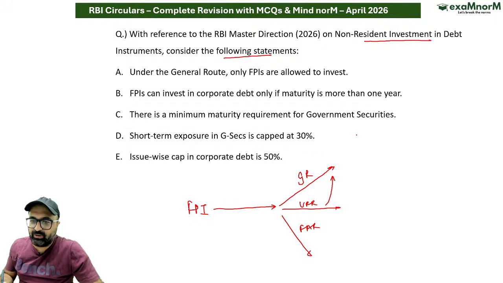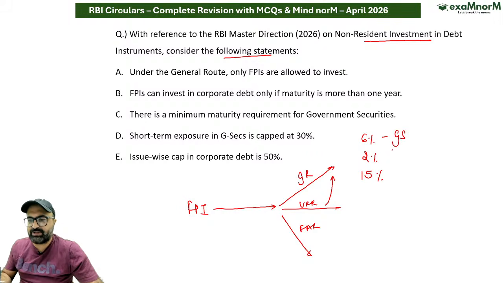And in case of general route, the limit is 6%, 2% and 5%, sorry, 15%. Tell me, is it correct? 6% for government securities, 2% for state government securities, and 15% for corporate bonds. Apart from this, in case of government securities, there were 3 restrictions which were earlier existing. Those 3 restrictions were single